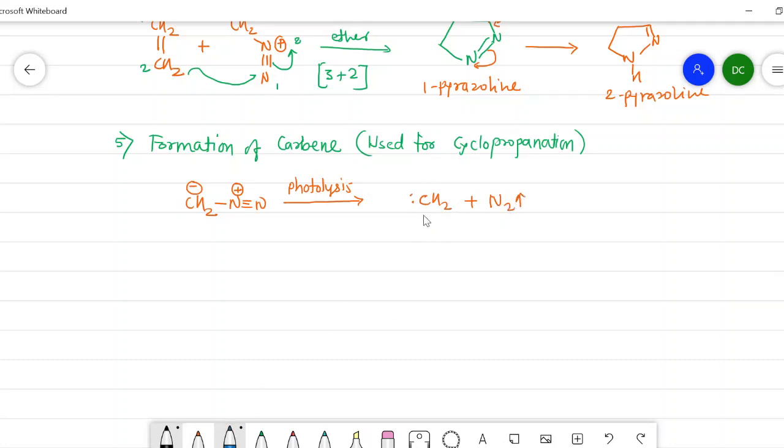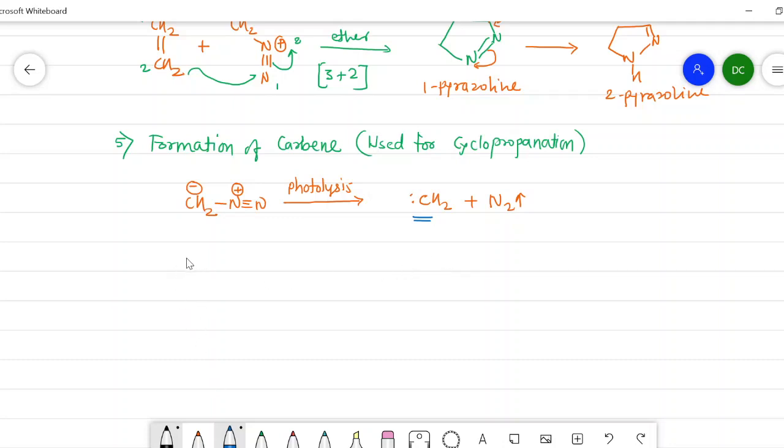And this carbene is a reactive intermediate which is used for the cyclopropanation reaction. This cyclopropanation reaction is carried out where the diazomethane is treated with the alkene, and in presence of light, the diazomethane reacts with the alkene and it gives a formation of the cyclopropane ring.